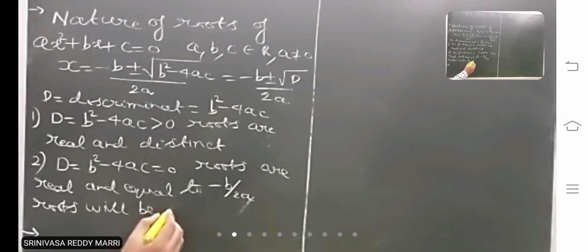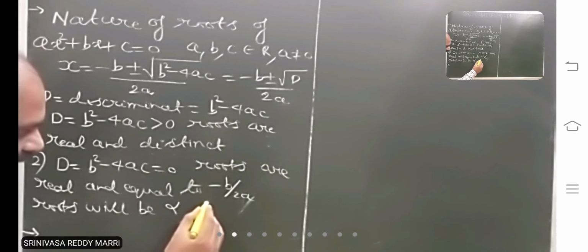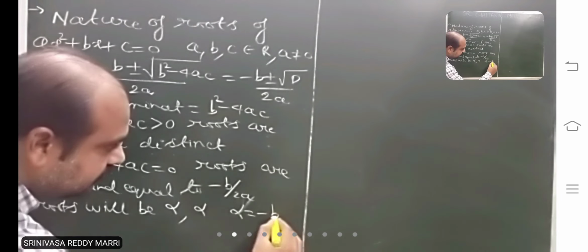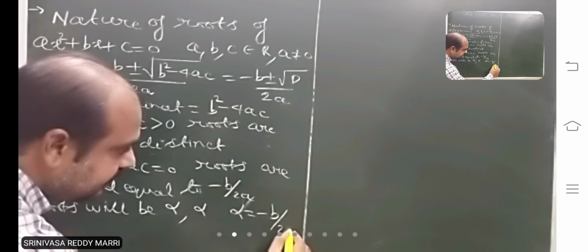That means a repeated root will be there. Roots will be repeated, that means alpha comma alpha. Both roots will be equal and each root will be equal to minus b by 2a.